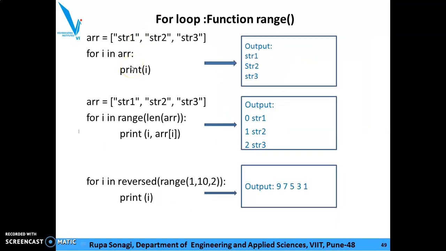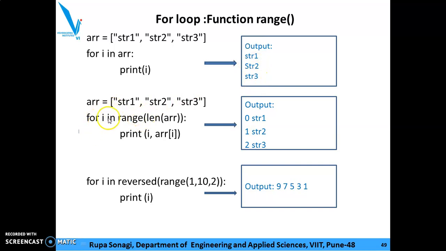We will consider one more for the string without indexing. For i in arr, print i. So print i is the body of the for loop. So indentation you can observe. So output is string 1, string 2, string 3.